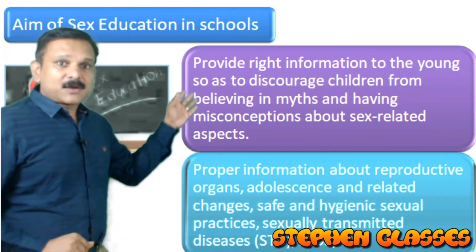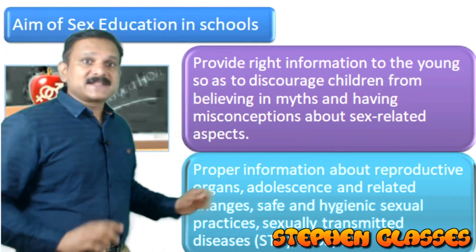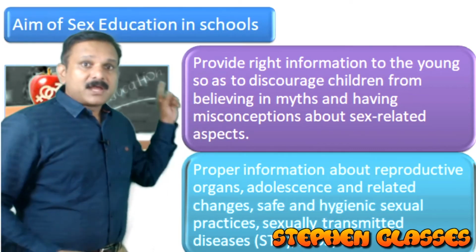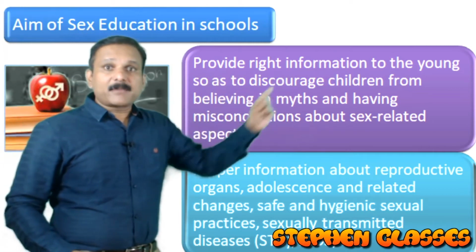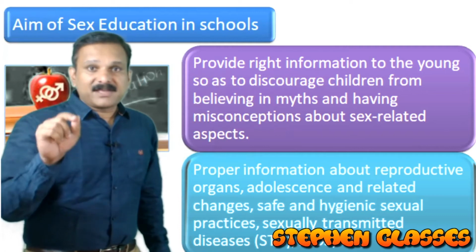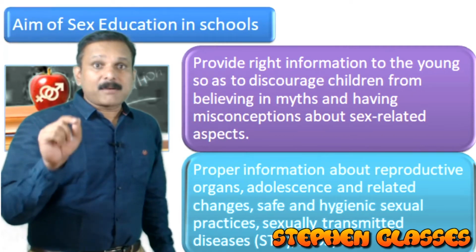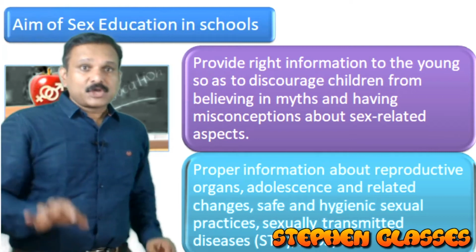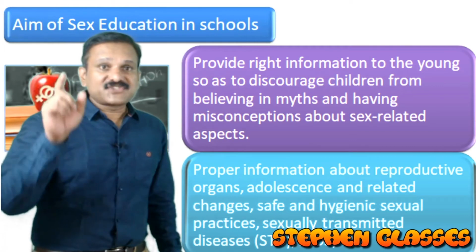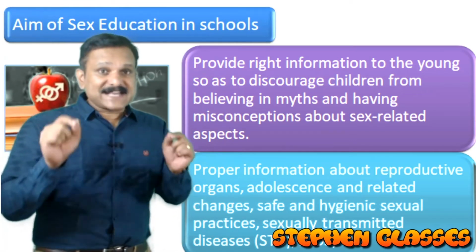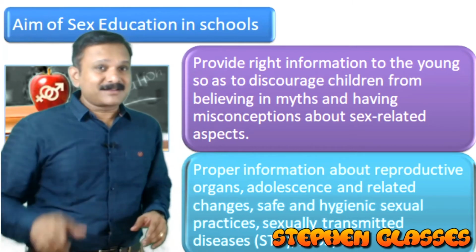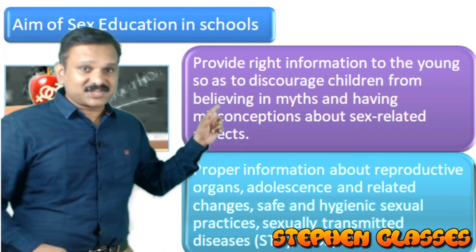Okay, so here we have the two main points for the implementation of sex education in schools. First one, we are providing right information to the young, and we are discouraging the children from believing the myth and misconception about sex related aspects. So to dispel all the myth as well as misconception from the minds of children, that is one aim of sex education, right?